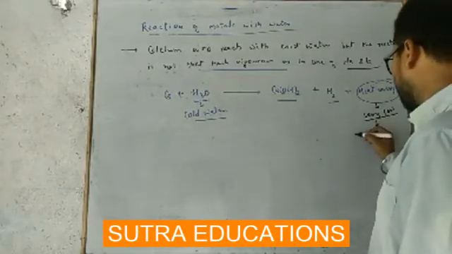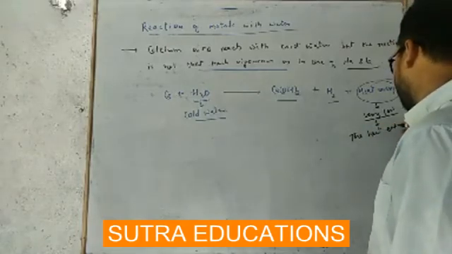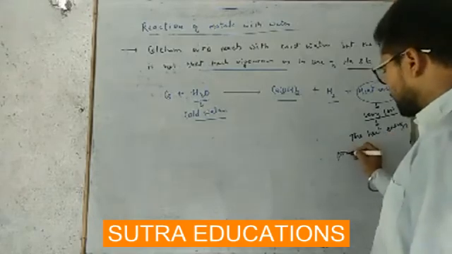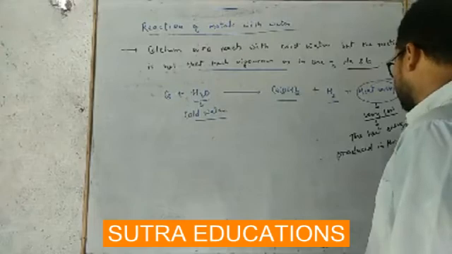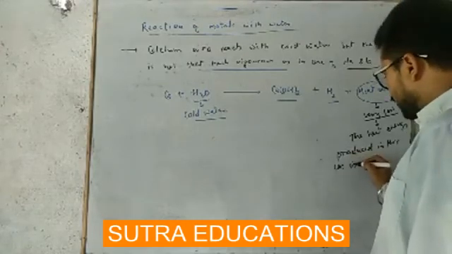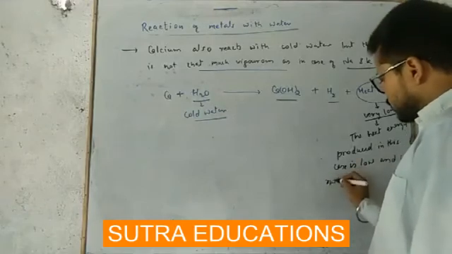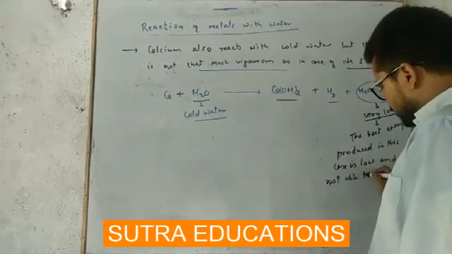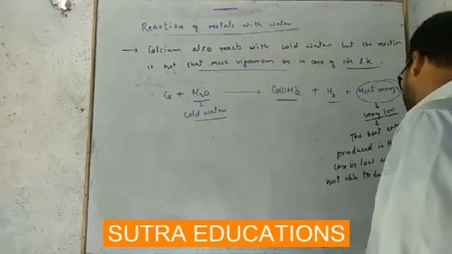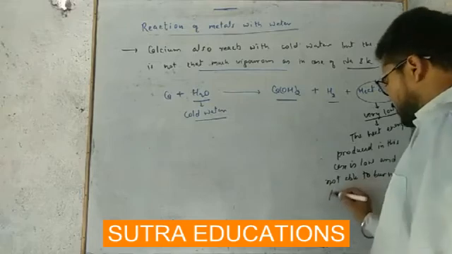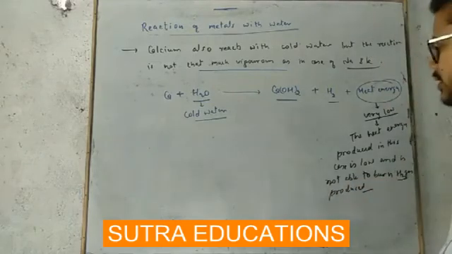Okay, the heat energy produced in this case is low and is not able to burn the H2 gas produced. Getting this now? Very important.